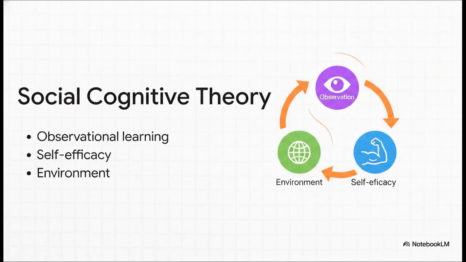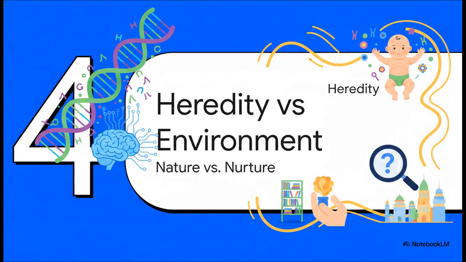Building on that focus on the conscious mind, we have Albert Bandura's social cognitive theory. Bandura argued that personality actually develops through our continuous interaction with the world around us. First, there's observational learning, which means we develop traits simply by watching and imitating the role models in our lives. Then there's self-efficacy, which is our belief in our own abilities. Ultimately, Bandura believed our personality is an active, ongoing feedback loop, an environment-behavior interaction where our surroundings shape us and our behavior simultaneously shapes our surroundings. It's a two-way street.